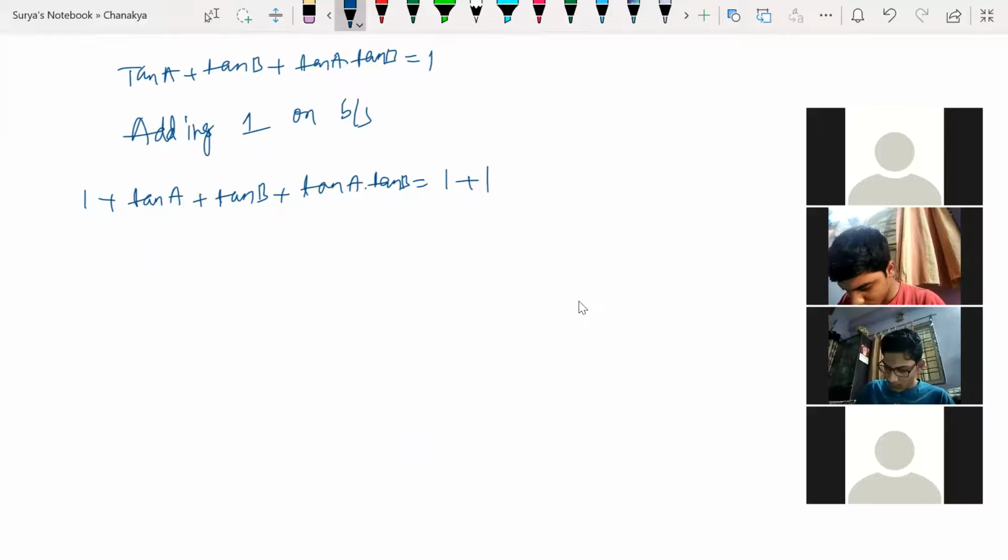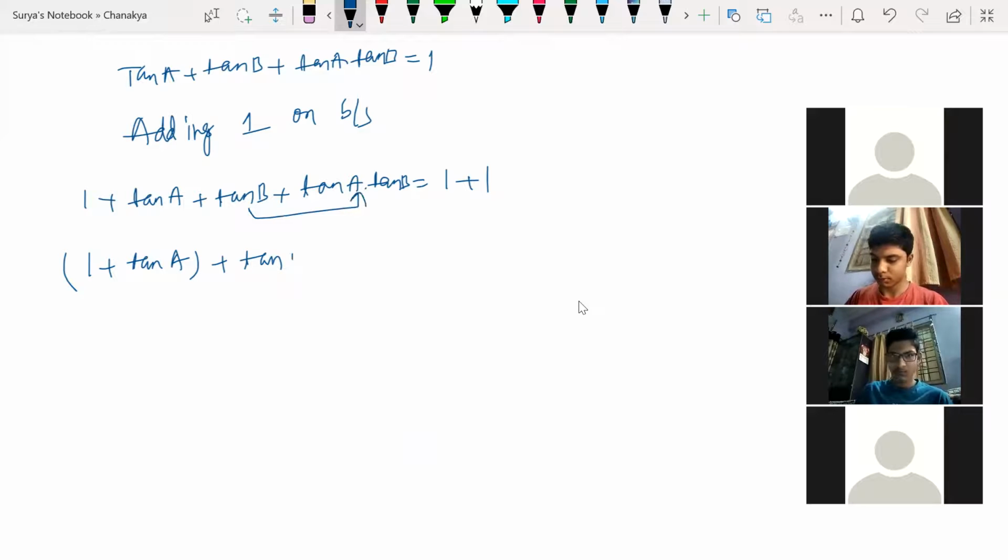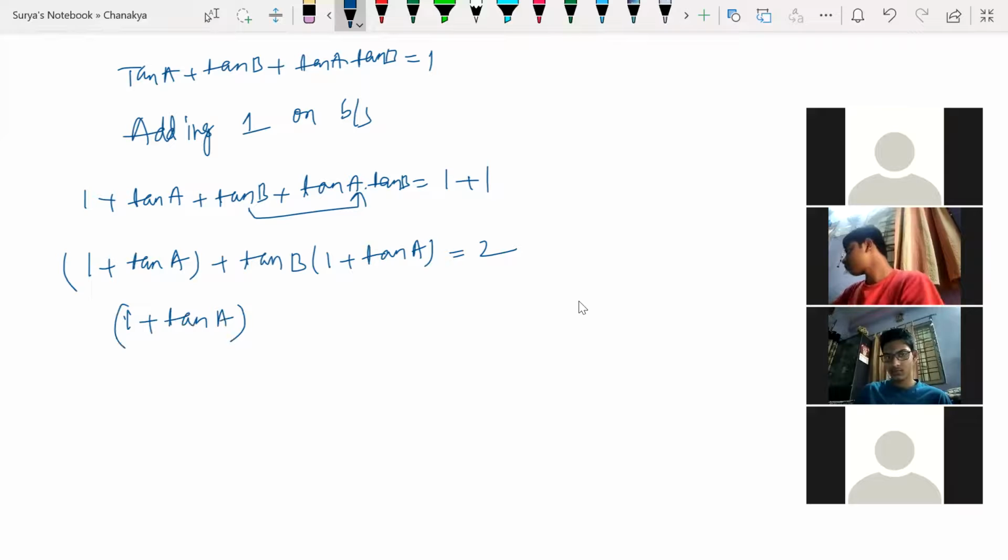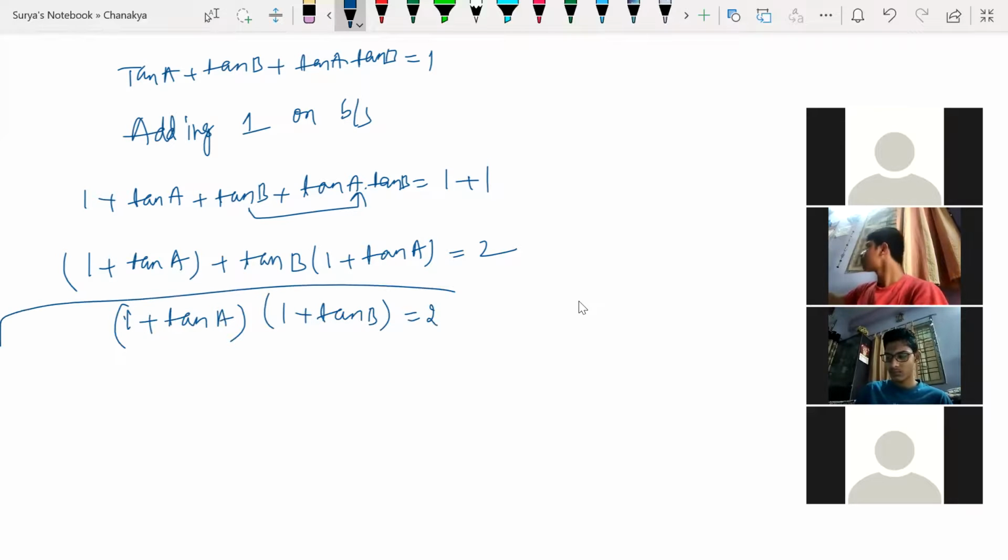So 1 plus tan A, let me separate it, 1 plus tan A plus, here I'm taking tan B common from these two terms. If I take, what I'm going to get is 1 plus tan A. Again, 1 plus tan A common. Guys, such a good question. So 1 plus tan B is equal to 2. This is our final answer.